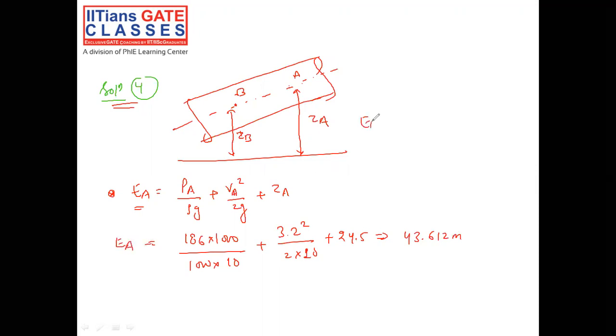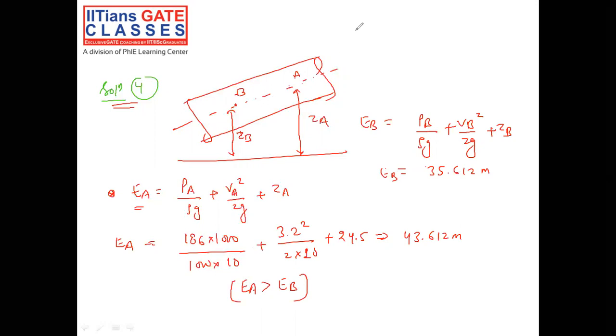Now calculate the energy at point B. That is PB by rho g plus VB square divided by 2g plus ZB, in a similar fashion as we did for the energy at A. If you calculate, you will get approximately 35.612 meter. Now you can see that the energy at point A is more than the energy at point B. That means the flow is taking place from point A to point B. This is the flow direction.